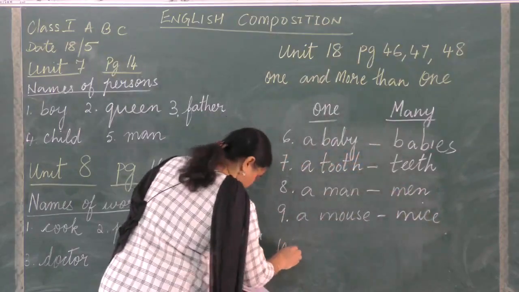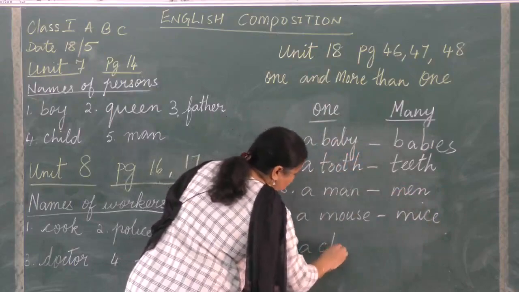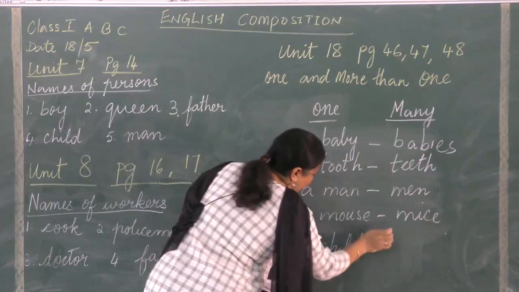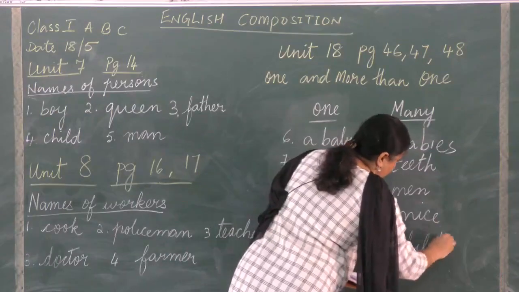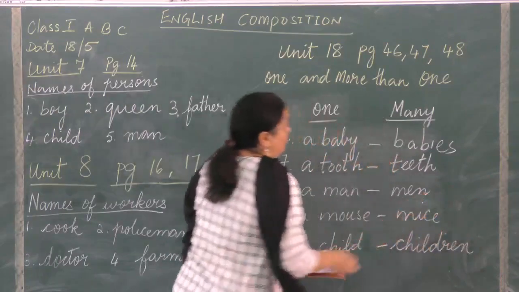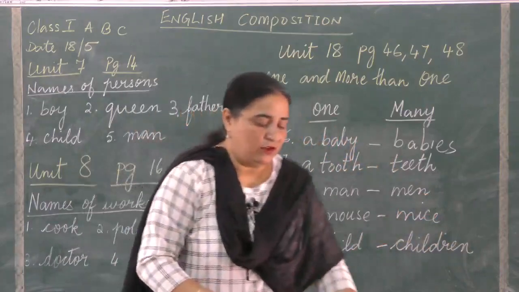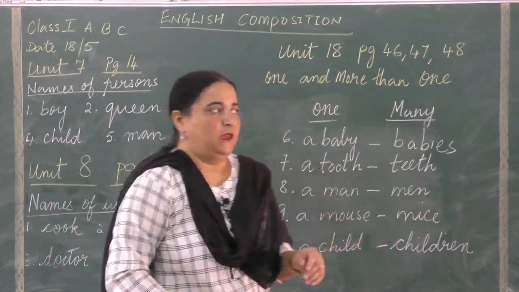And number 10, a child. And then we have children. So there are 10 words I have given you. You will write all this in your copy.